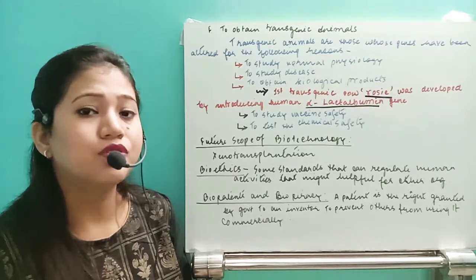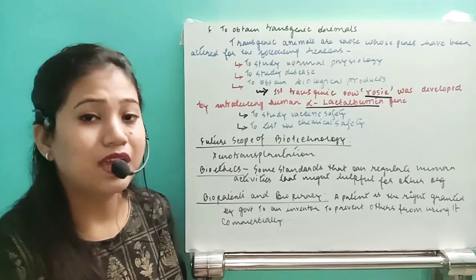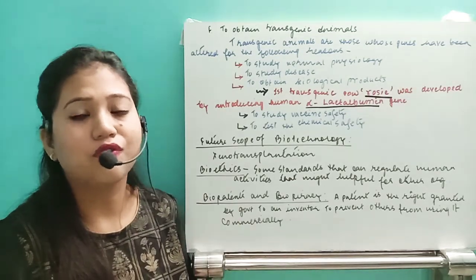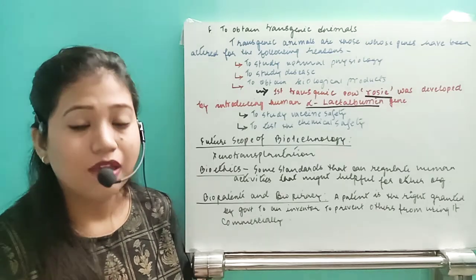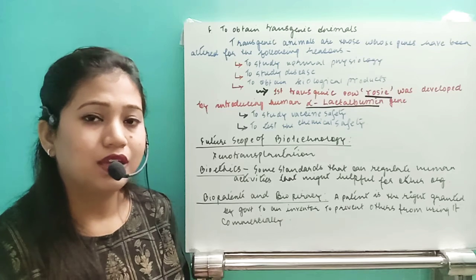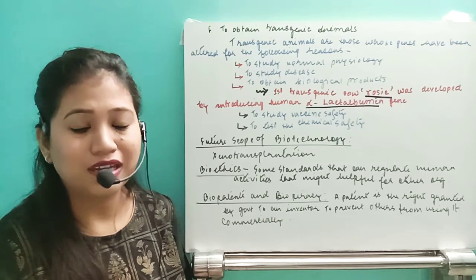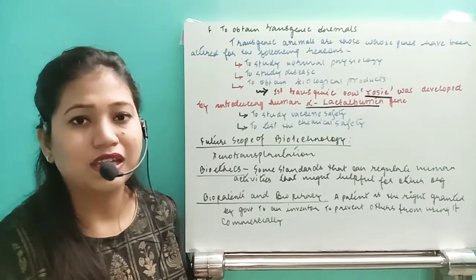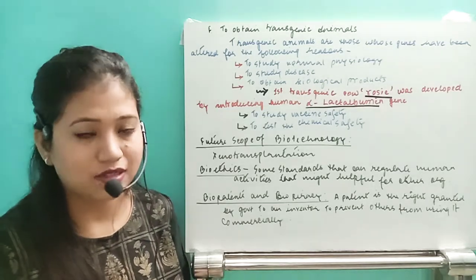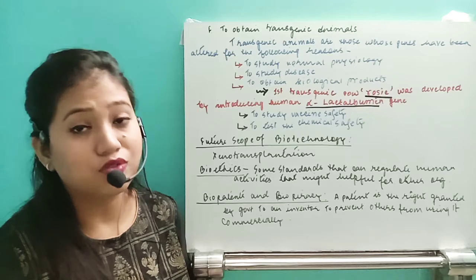So these are the future scope. One of the future scopes is xenotransplantation. Now, what is xenotransplantation? First of all, the pig is genetically modified to be human-compatible. Then after that, the heart or the kidneys or other organs can be transplanted. So if an organ from a different animal is transplanted, this is known as xenotransplantation.